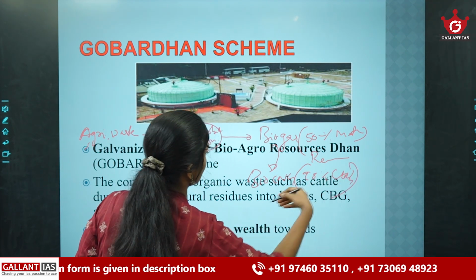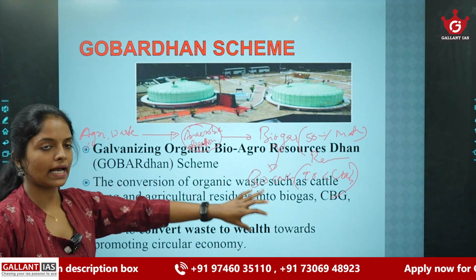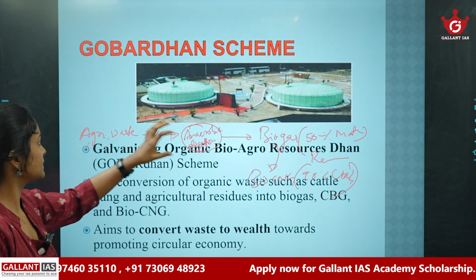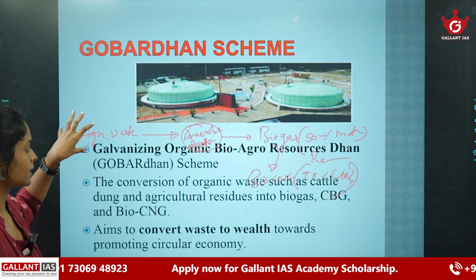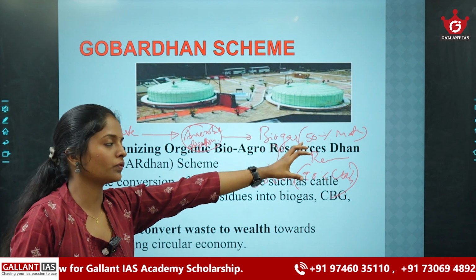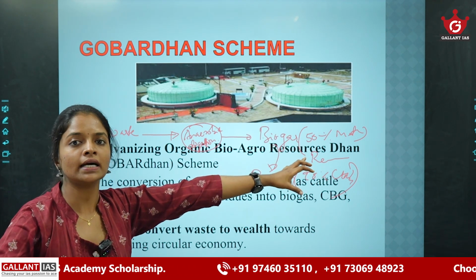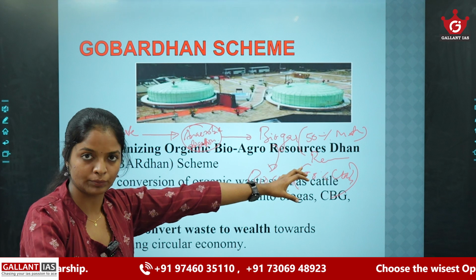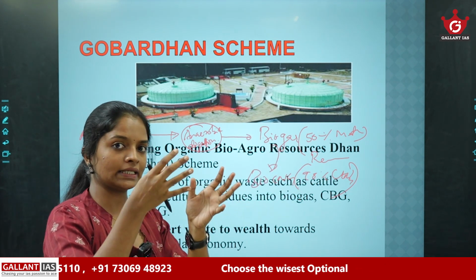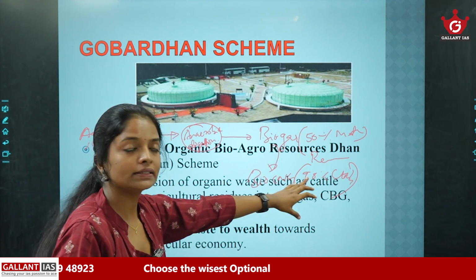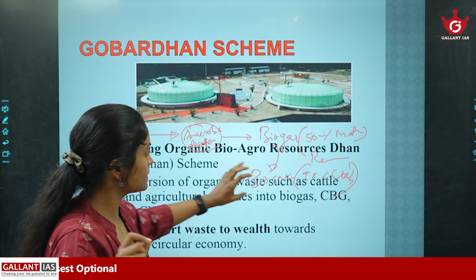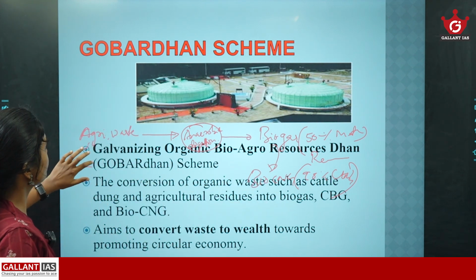So through the anaerobic digestion process, agricultural waste or animal dung is converted into biogas, which contains 40 to 50% methane, and the remaining portion is impurities. When we remove these impurities, we get bio-CNG, which contains 90% methane. So this is the value addition point.